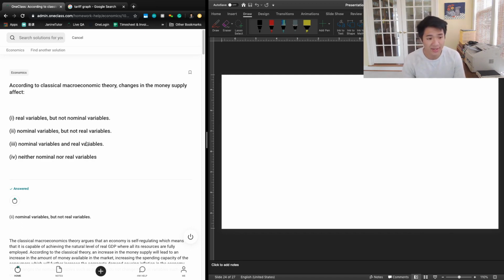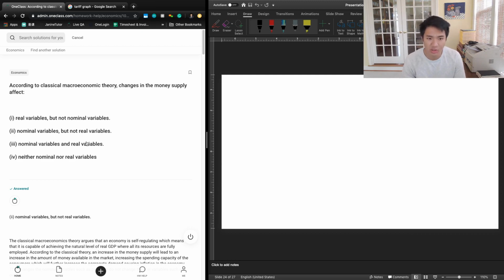The first thing we need to understand is the difference between real variables and nominal variables. When we talk about real variables, the easiest way to think about this is just objective value, right? Or just what are the goods and services being produced, or what is the quantity of goods produced. And then nominal variables are what is the price times the quantity of goods being produced, and so things that are affected by the price levels in the economy. And so that's the distinction between real and nominal.